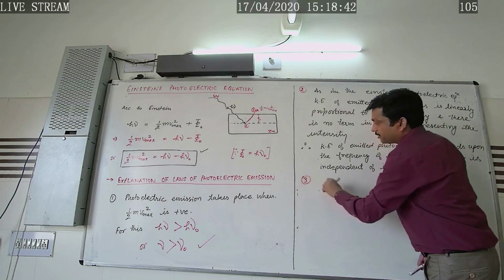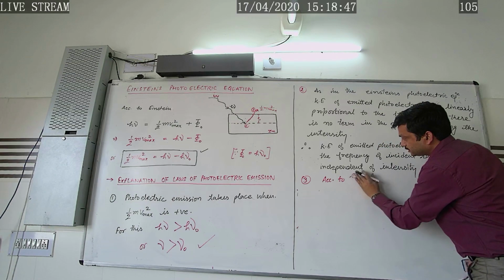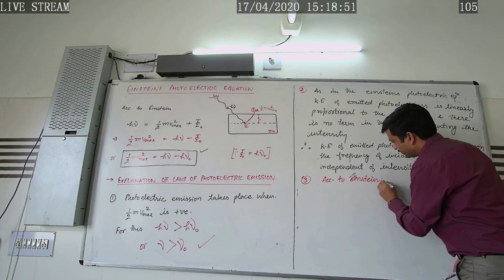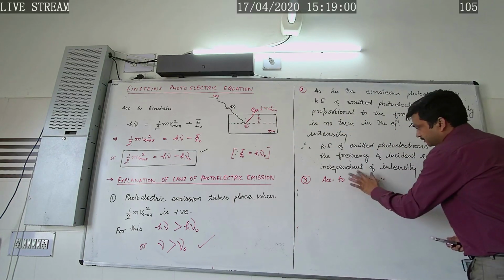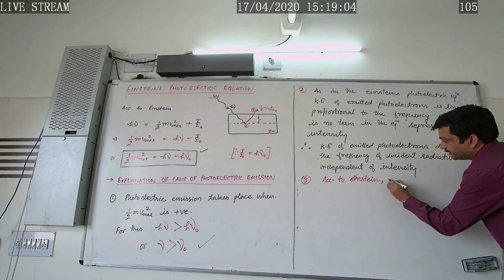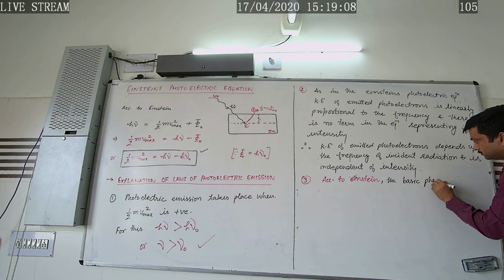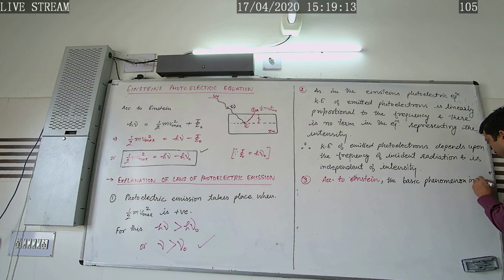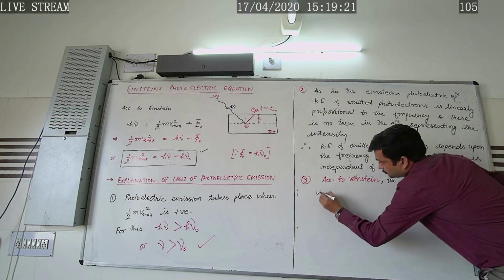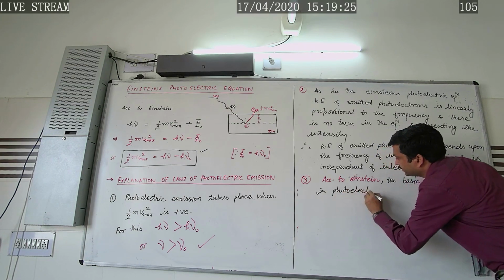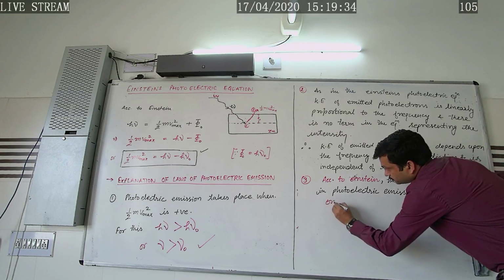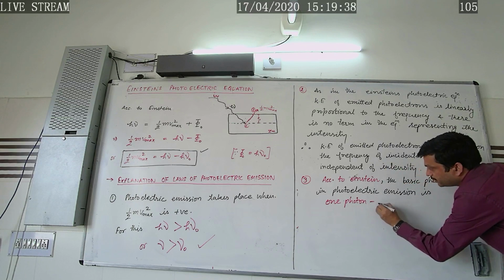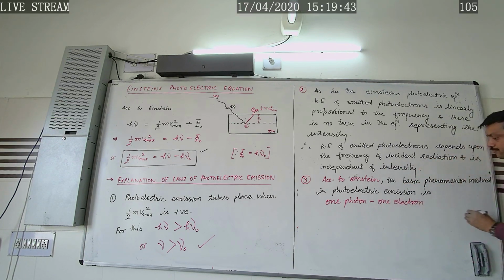And for explaining the third law, according to Einstein, the basic phenomenon involved in photoelectric emission is a one photon, one electron phenomenon.